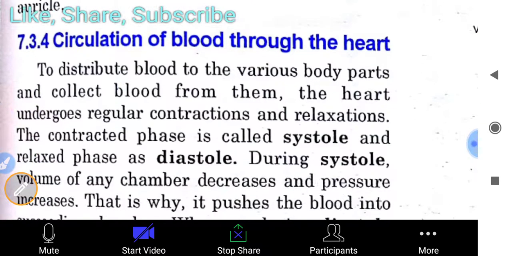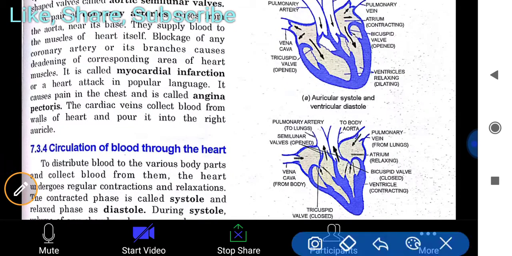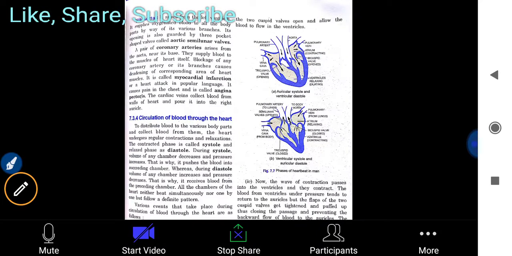Then the circulation of blood through the heart we will read about in the next week's classes, so you can better understand. I tried to explain the arrow things to you, because whenever these arrows come, you have to understand by this. By just one figure you can understand the whole thing.